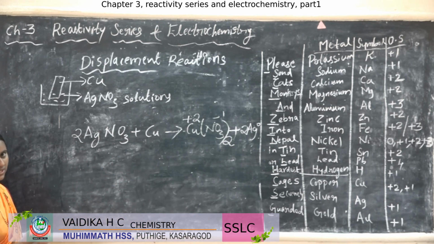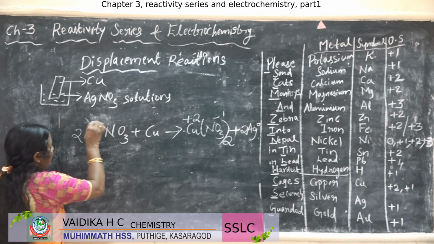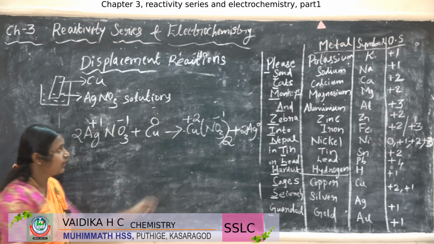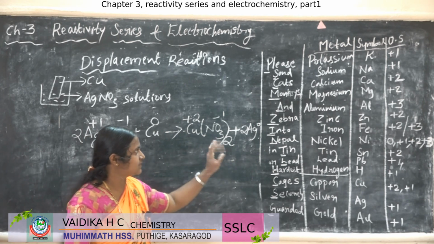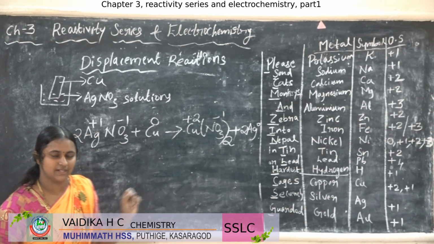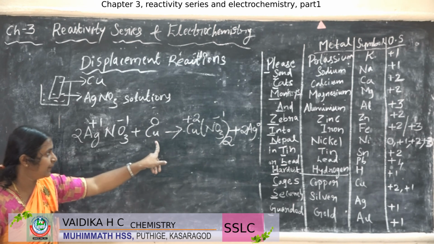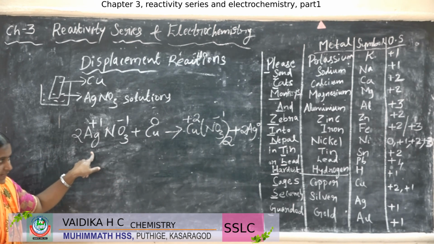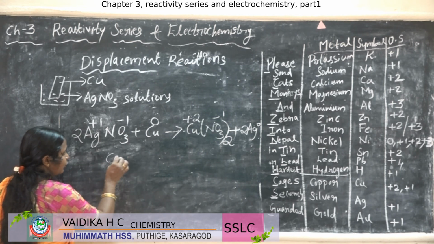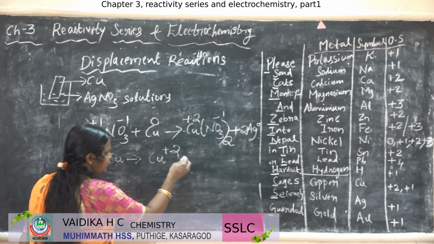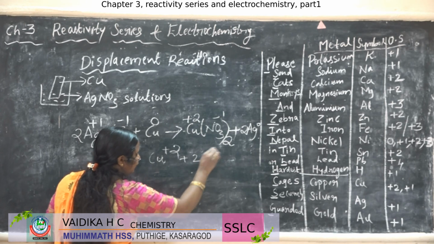Let us see the oxidation state of these metals. It is plus 1, it is minus 1, it is 0, it is plus 2 we wrote, it is minus 1, it is 0 because it is in the metal form. Silver is in the metal form. Okay. So here what happens? Copper displaced the Ag. That means the copper metal oxidized into Cu plus 2 electrons, right?